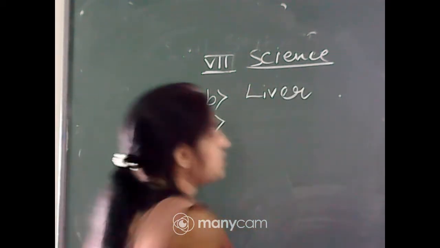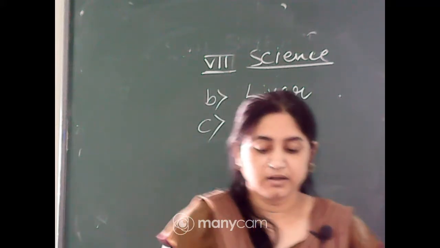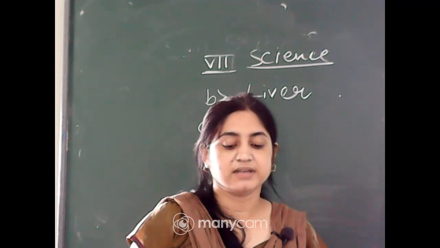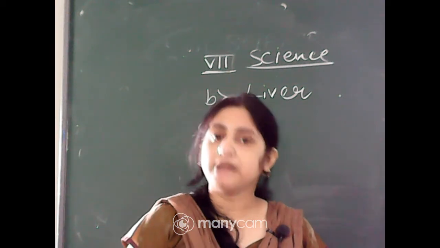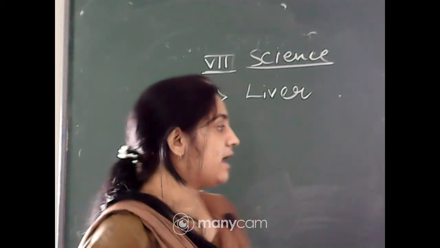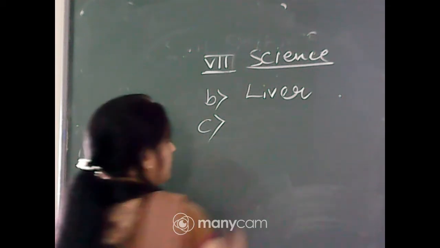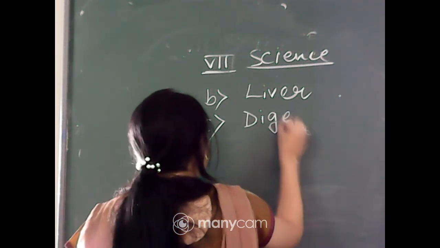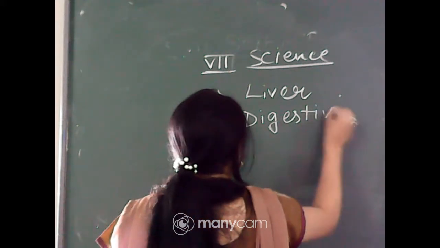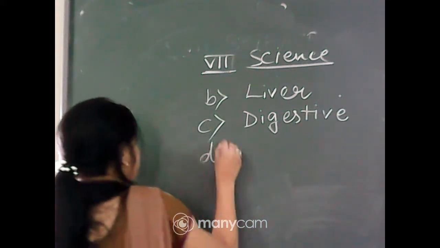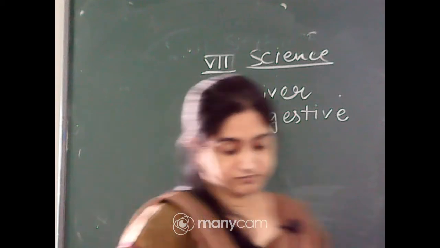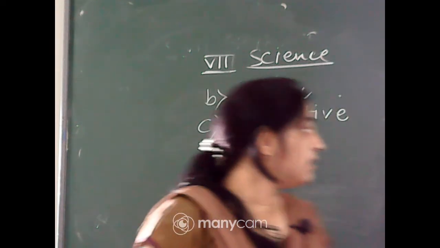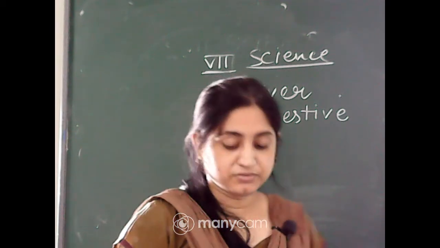The next question. The stomach releases hydrochloric acid and dash juices which act on the food. Digestive juices that help to digest the food. So the answer of number C is digestive juices. Next. Yes, Aditya, right, Dillat, right, everyone, thank you so much.